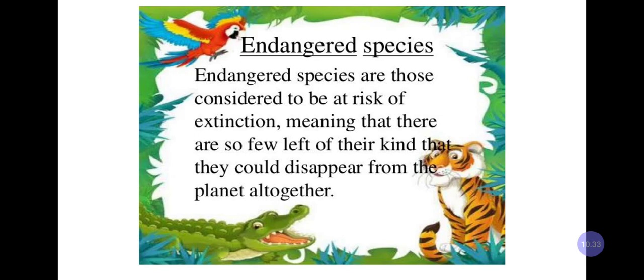Endangered species. Endangered species are those considered to be at risk of extinction, meaning that there are so few left of their kind that they could disappear from the planet altogether. बहुत ही कम नंबर रह गए इनके, और अगर उनकी डेथ हो गई तो उसके बाद वो स्पीशीज इस प्लेनेट पे पाई नहीं जाएगी, because we cannot make a tiger, we cannot make this crocodile.